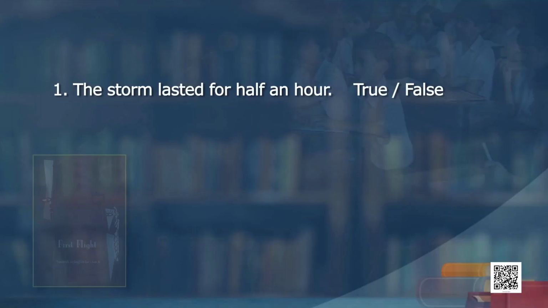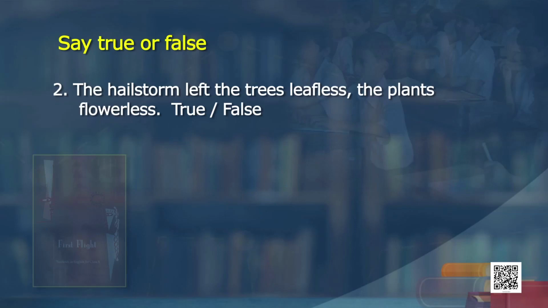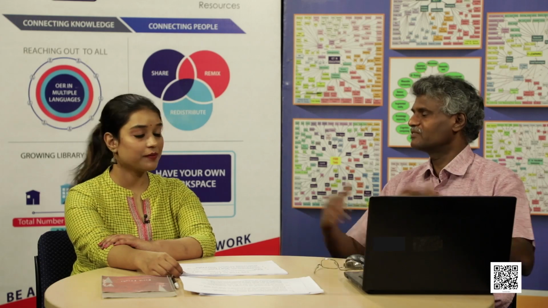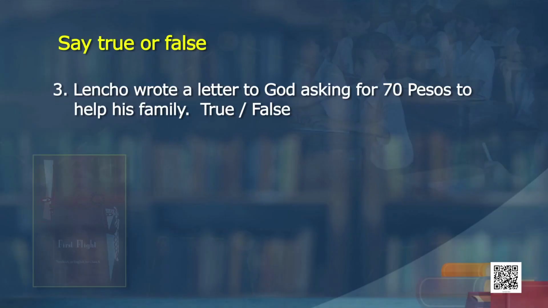Here are some statements I will read out, you will have to say whether they are true or false. The storm lasted for an hour. False. Half an hour. Yes, half an hour. The hailstorm left the trees leafless and the plants flowerless. This is true. Completely devastated. Lencho wrote a letter to God asking for 70 pesos to help his family. No, this is false. He was asking for 100 pesos.